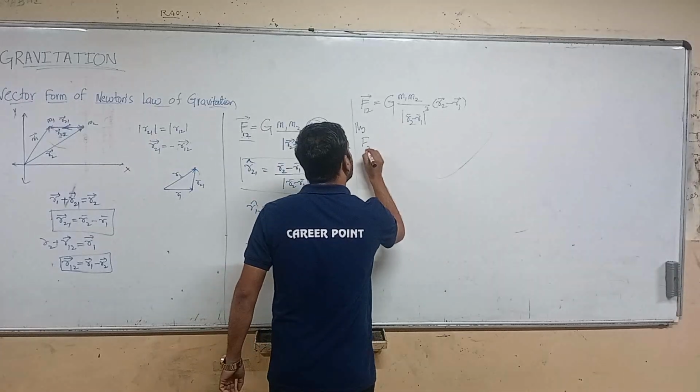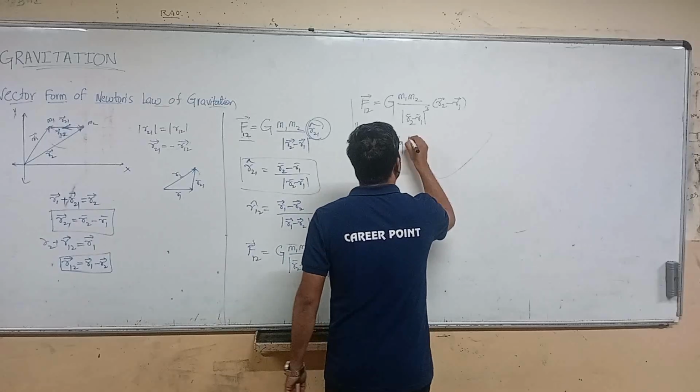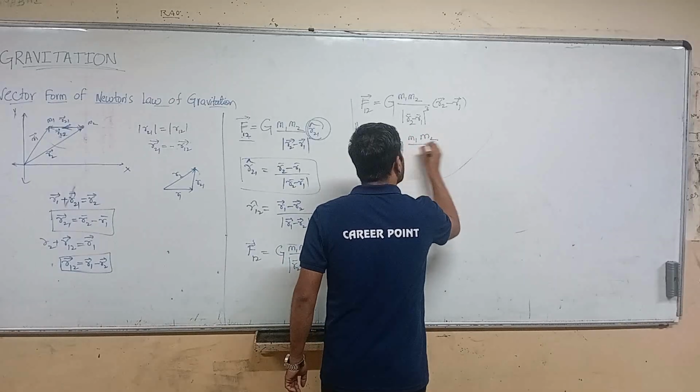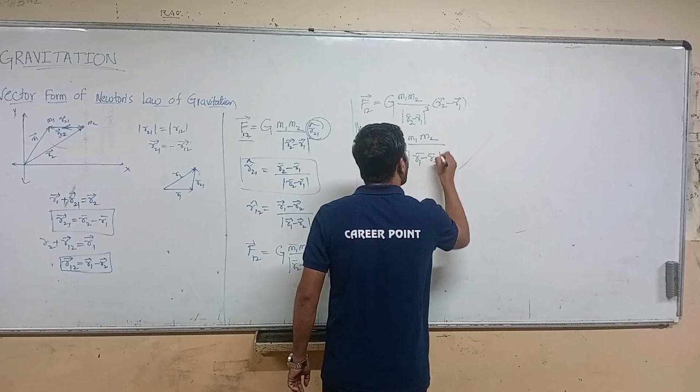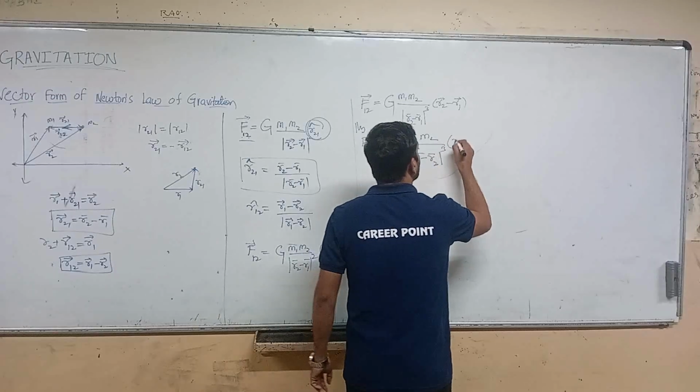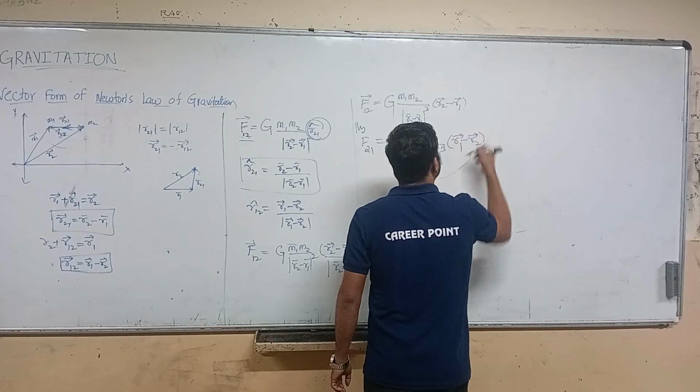Now similarly F21 will be equal to G m1 m2 by mod R1 minus R2 whole cube times R1 minus R2, right?